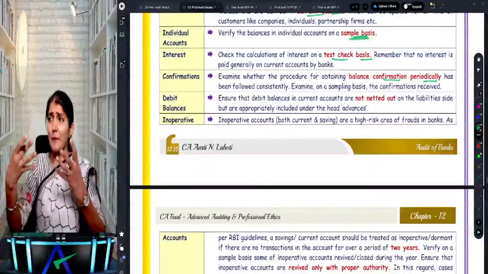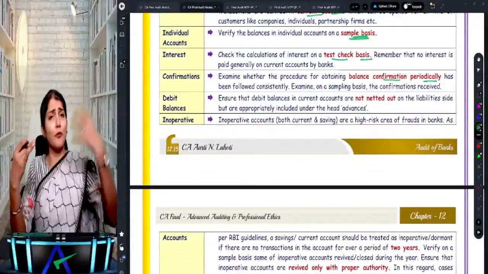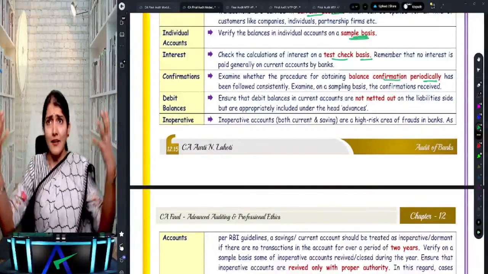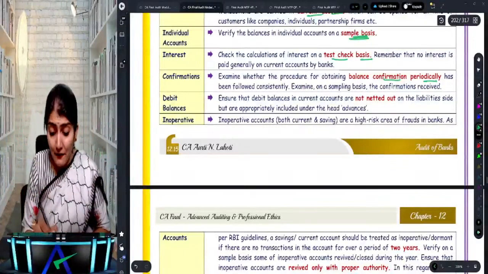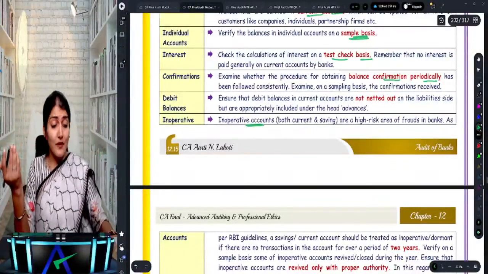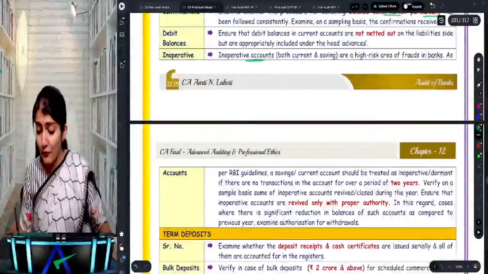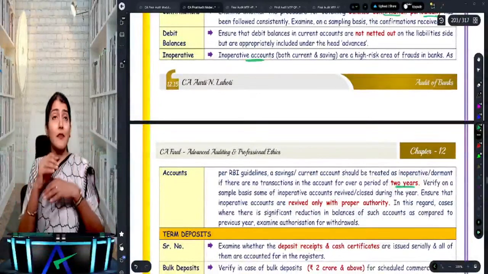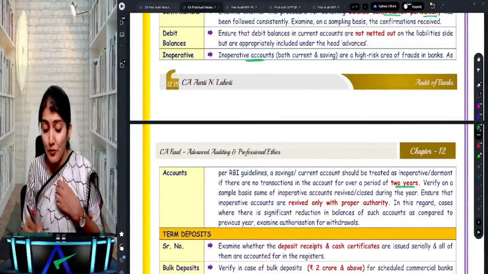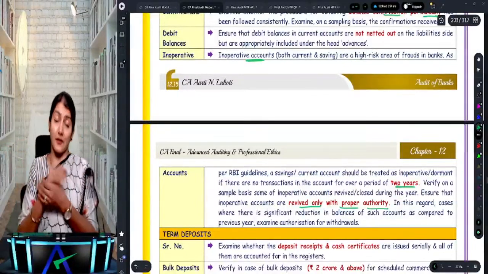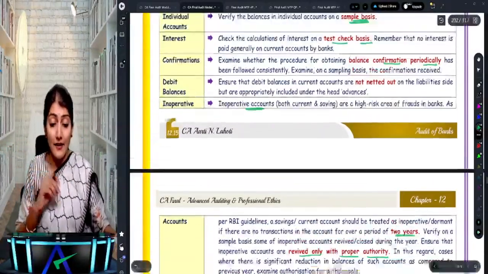liability side. Can it happen that I've kept a deposit with the bank and from the same bank I've taken a loan? Yes, but these two should not be netted off. And for an inoperative account, there is no transaction which has taken place in that account for a period of 2 years. It is called an inoperative or a dormant account. These accounts should be revived only with the proper authority. So those are the current and savings accounts.